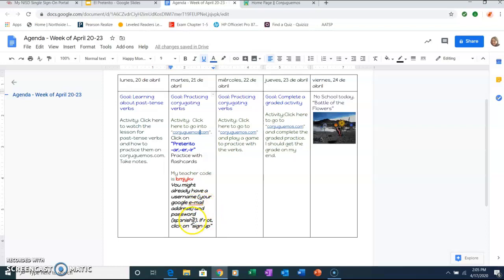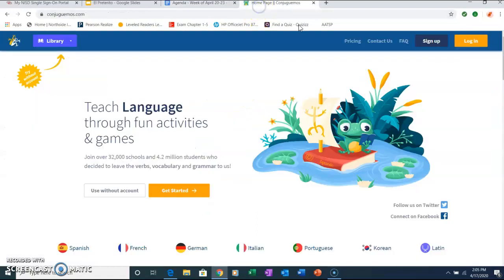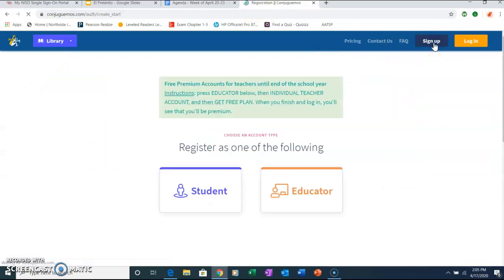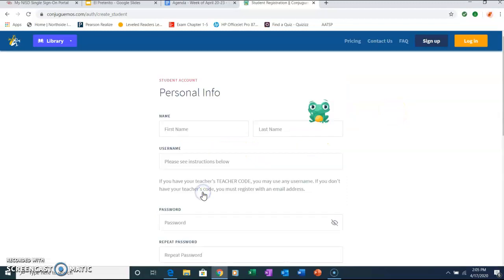Your password, I have reset all the passwords to this, Spanish 2. If this doesn't work, then you can click on sign up. Now, this is something important. You have to use my teacher code, which is right here, BMJYKV. So I'm going to pretend that I have never seen this. I have never worked with it, and I'm going to sign up as a student, okay?